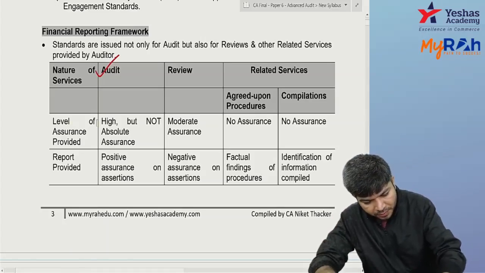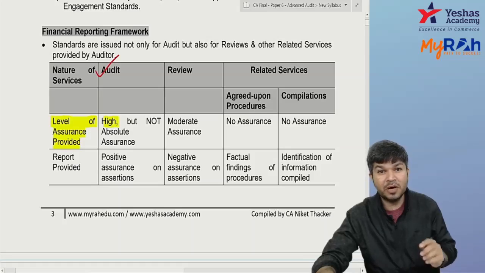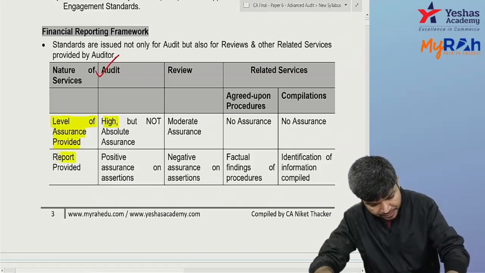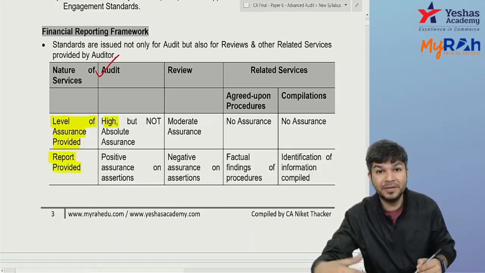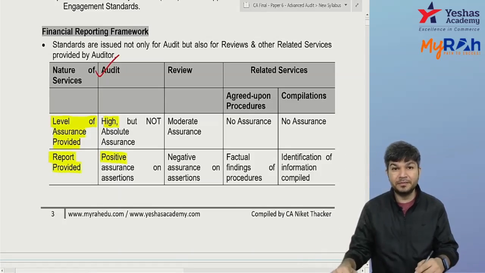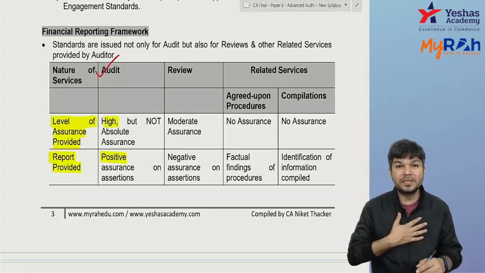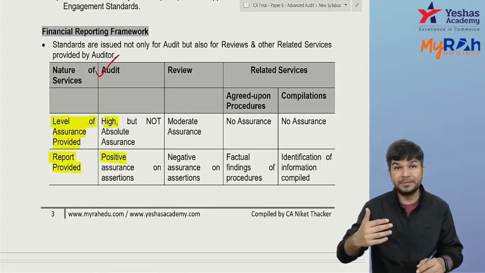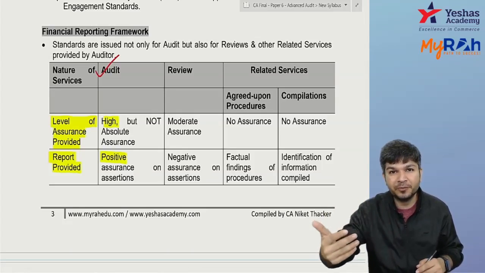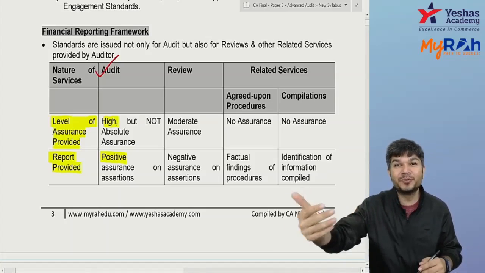So one type of service which we do is audit. Under audit, what is the level of assurance provided? High. It's a high assurance, but not absolute assurance. The way we give assurance is positively. Sir, what is this? The way we give assurance is positively. What do we say? The financial statements are showing a true and fair view. Can I say you said it in a positive manner? The financial statements are showing a true and fair view.